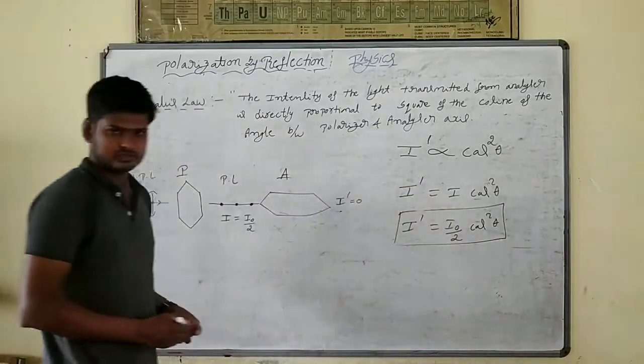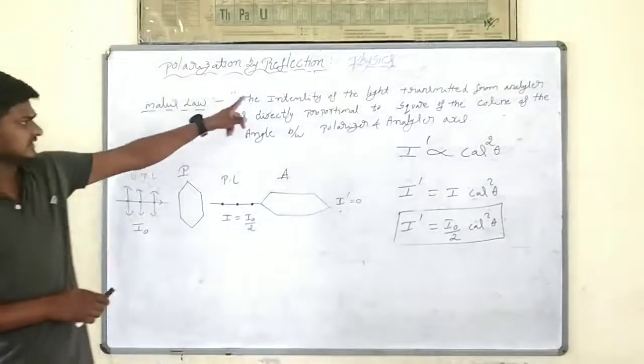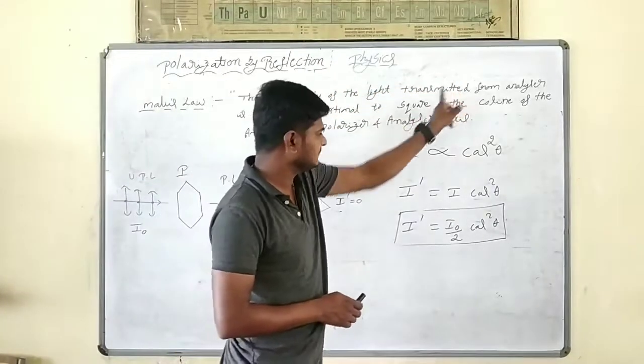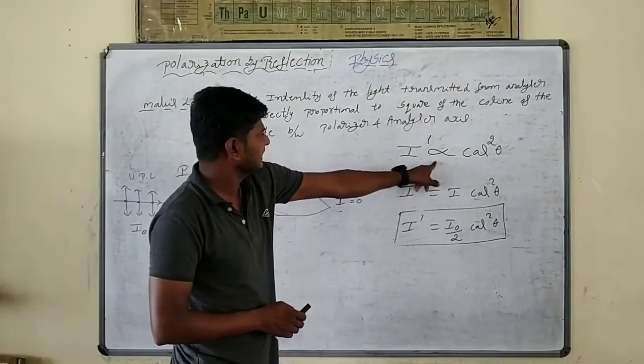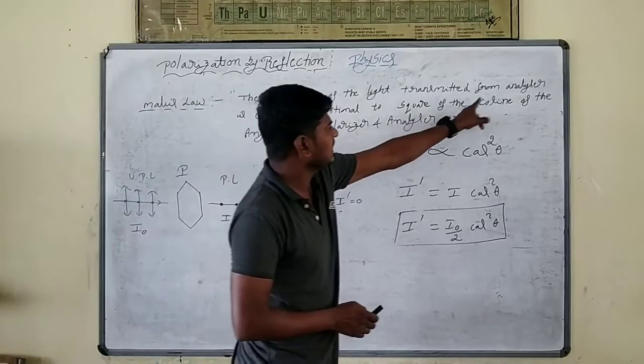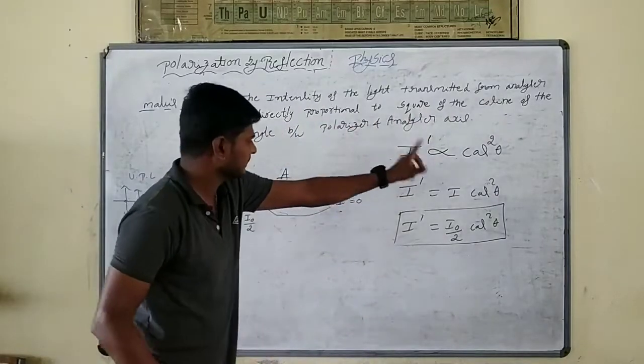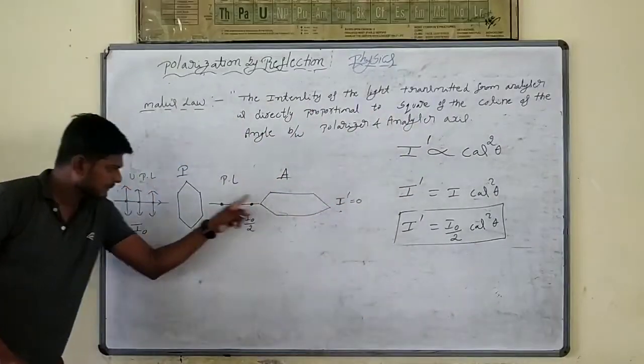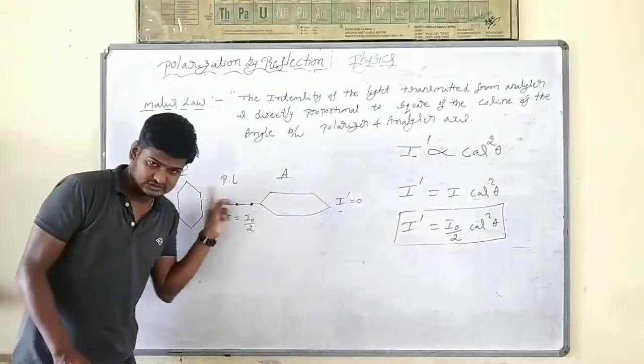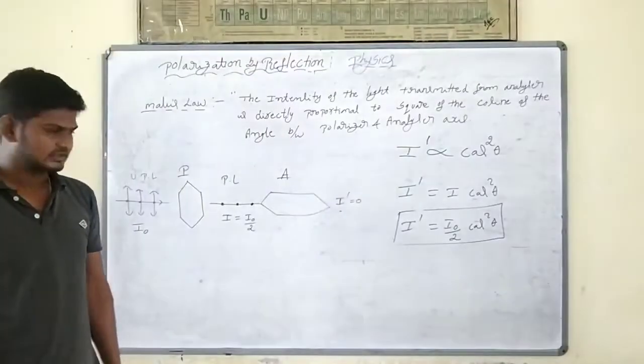This is Malus law: the intensity of the light transmitted from the analyzer, I dash, is directly proportional to the square of the cosine of the angle between the polarizer and analyzer axis.